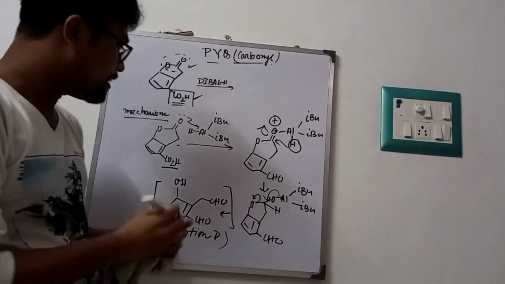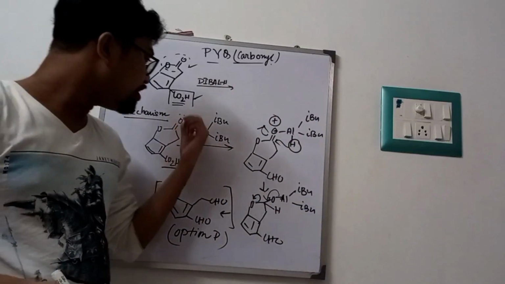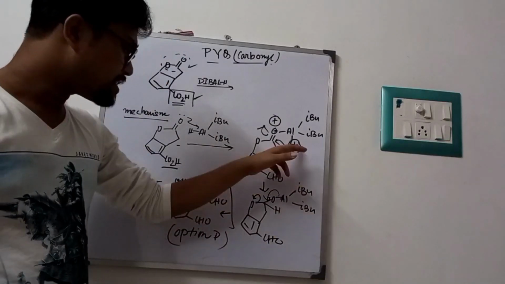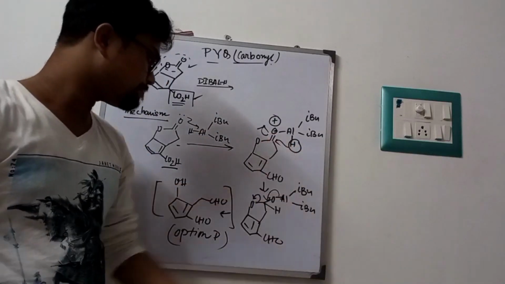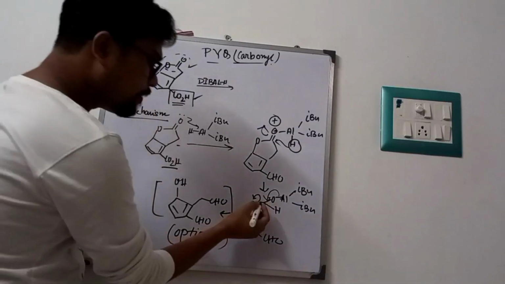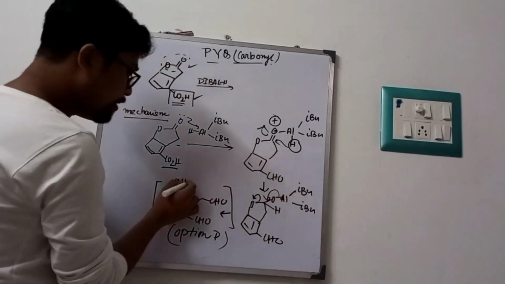By using DIBAL-H, diisobutyl aluminum hydride, the non-bonding electron first coordinates with aluminum, then the hydrogen is transferred to this carbon and we get this intermediate, and after bond breaking and formation of the aldehyde, we get an alcohol.